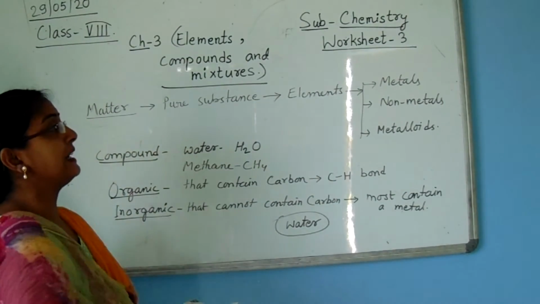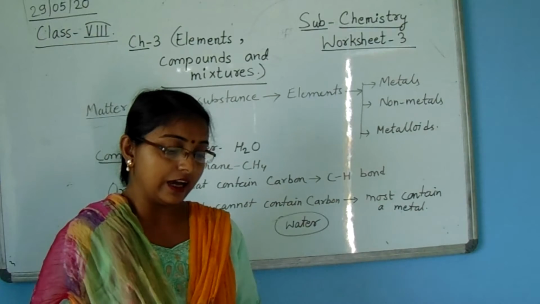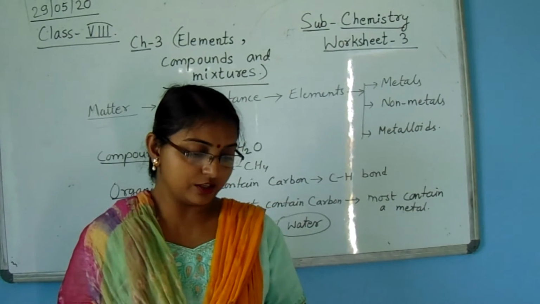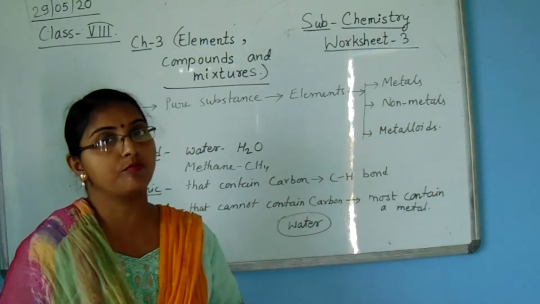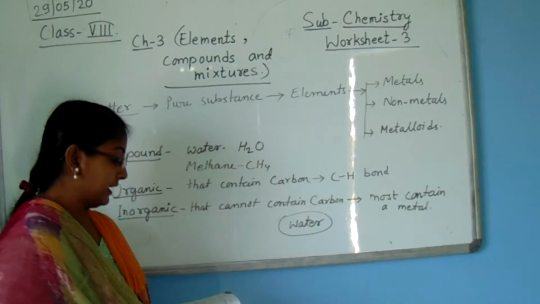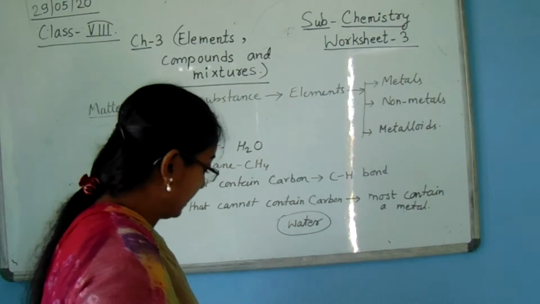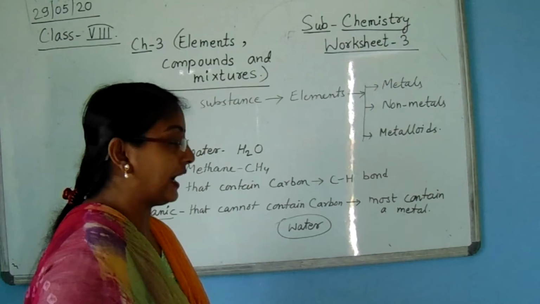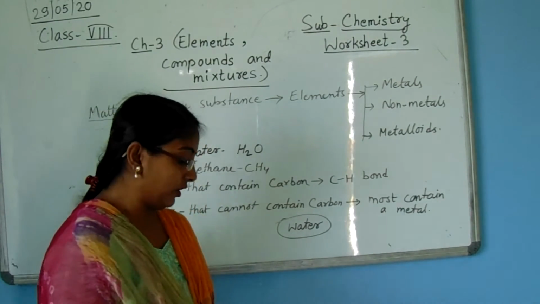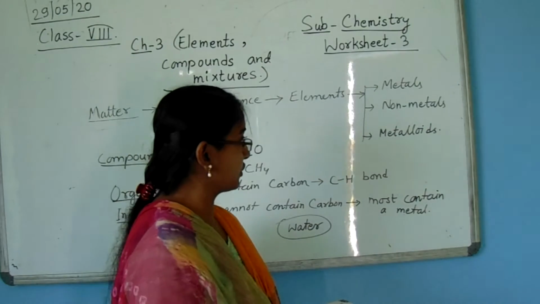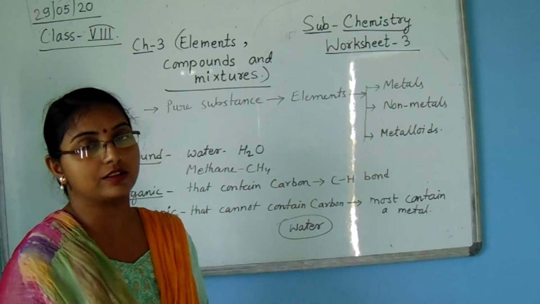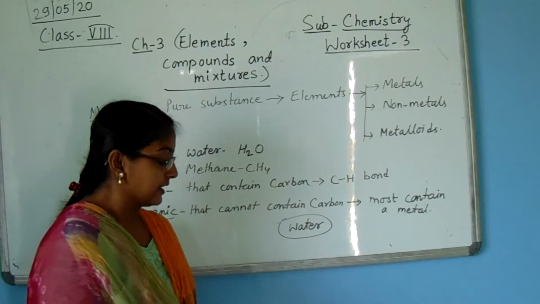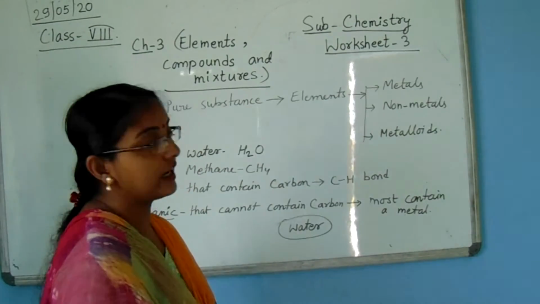Now the elements can be divided as metals, and their properties are that metals are generally solids, with hardness, malleability and ductility, high lustre and the ability to conduct heat and electricity. So these are called metals, like copper and iron. Now the non-metals are non-lustrous and poor conductors of heat and electricity, such as sulfur, phosphorus and so on.